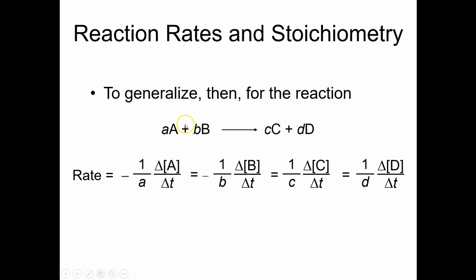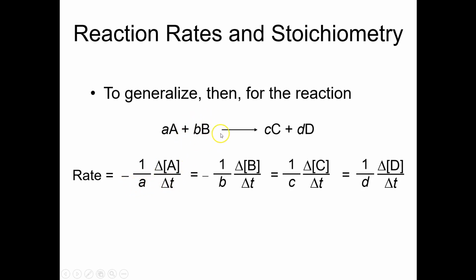If we are determining the reaction rate based on monitoring the disappearance of any reactant, first of all, we're going to put a negative sign in front of it because once more, the change in concentration of that thing is going to be negative because it's disappearing. And so we put a negative sign in front of that negative to make it a positive number. And we divide it by its coefficient in the balanced equation.